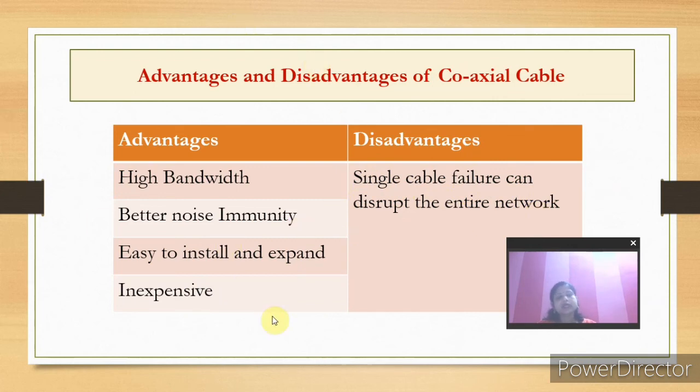Okay, so these are the wired, or you can say bounded, media. Why is it bounded? Because it is a fixed medium. Through that medium only, data transmission takes place. Whether you go for twisted pair, coaxial cable, or optical fiber, that is a fixed medium, meaning through that cable only data transmission takes place. So the direction through which data transmission takes place is fixed, and that's why it is known as a bounded medium or wired medium.